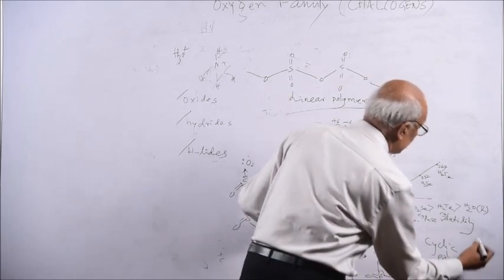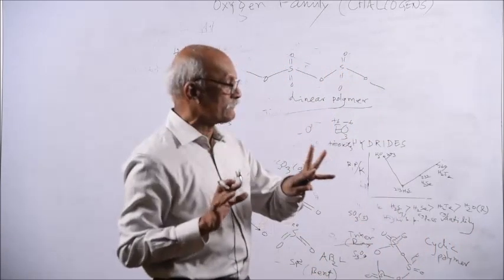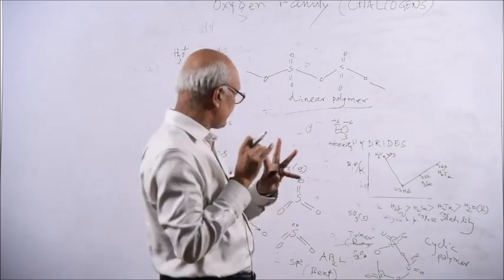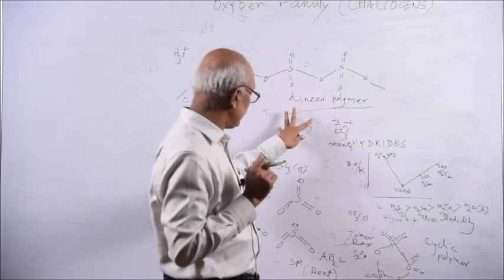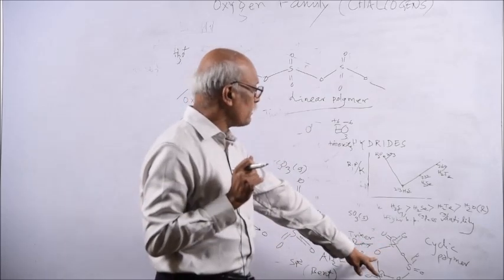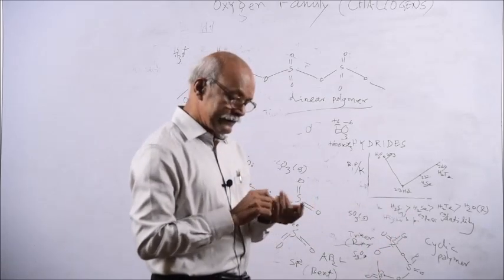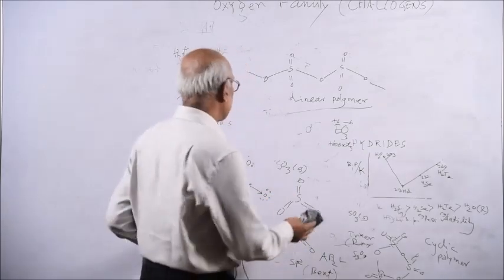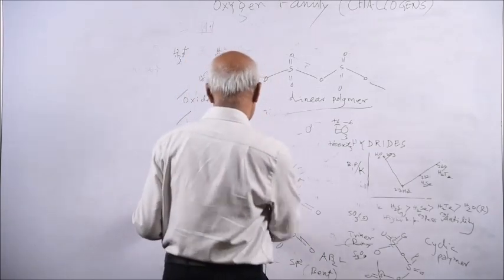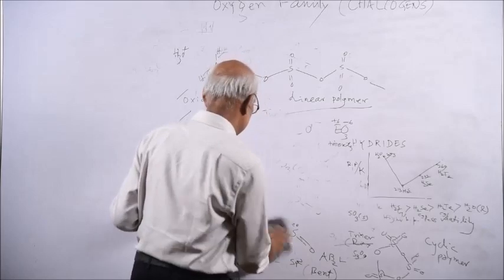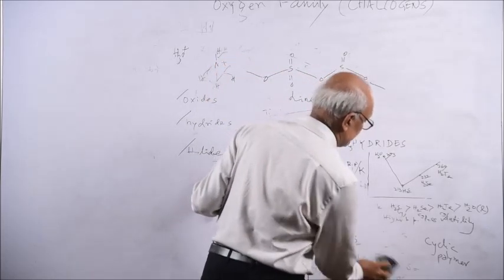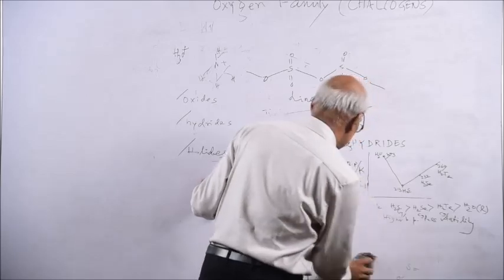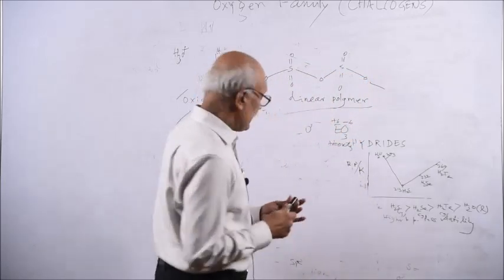So, remember SO3 is present in 3 forms. One is SO3 gas, another is SO3 linear polymer solid, another is SO3 trimer or cyclic polymer that is also solid. But you remember SO3 is an oxidizing agent, while SO2 is a reducing agent. So you can distinguish between SO3 and SO2.